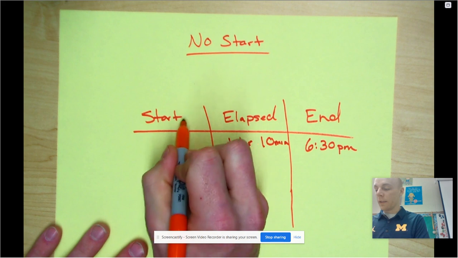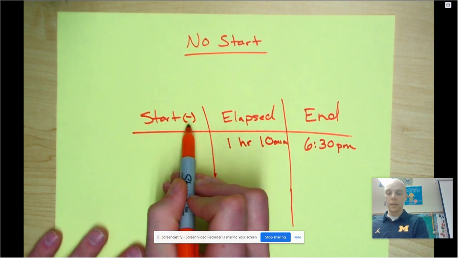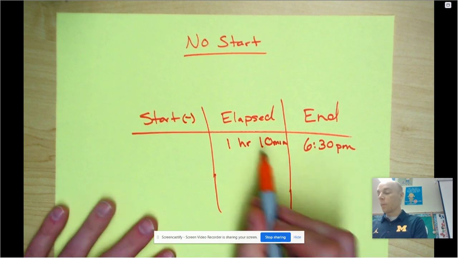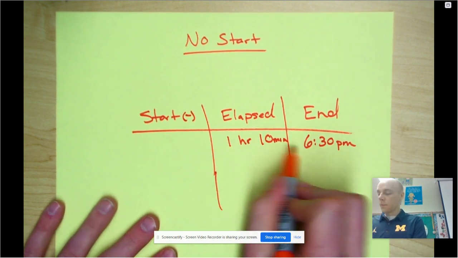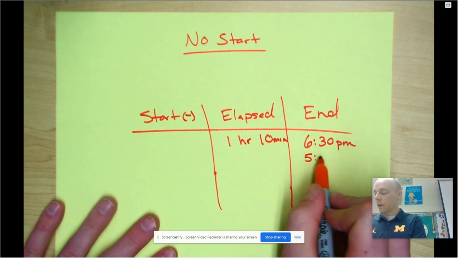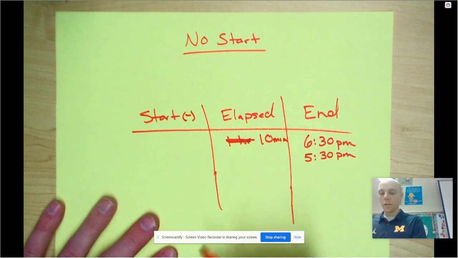So when we have no start, we subtract. Remember, subtract starts with an S, so that's how we know we need to subtract. We're going to go backwards an hour. 6 minus 1 is 5, so now I'm at 5:30. My minutes stay the same. Only my hour changed. Cross that off.